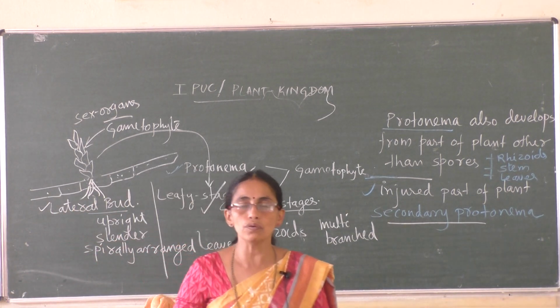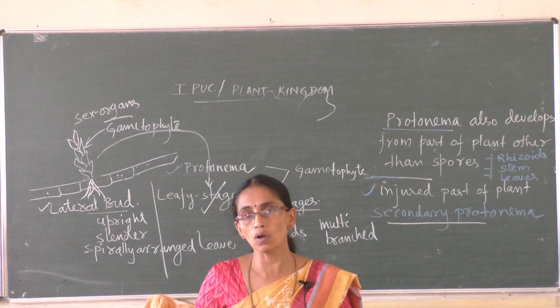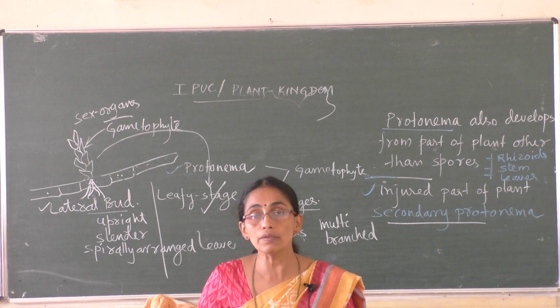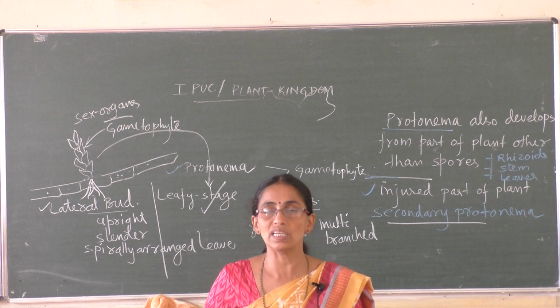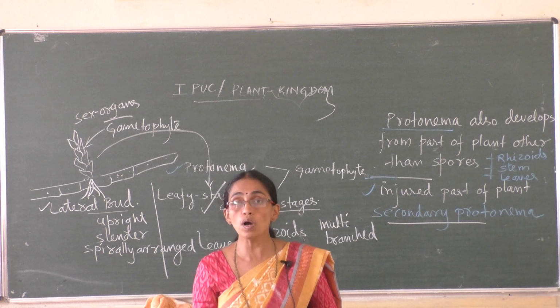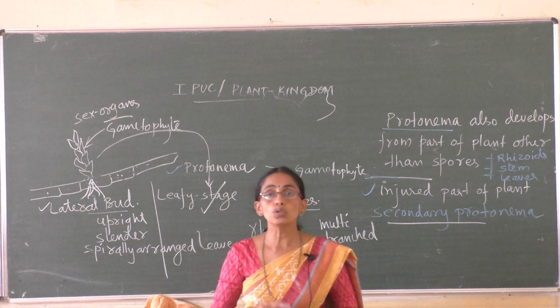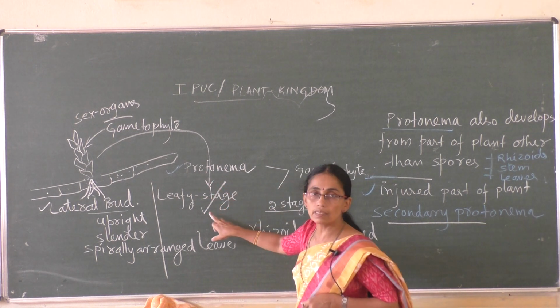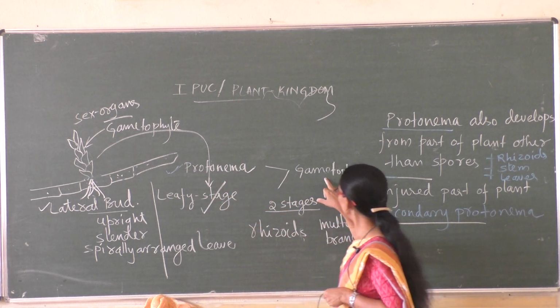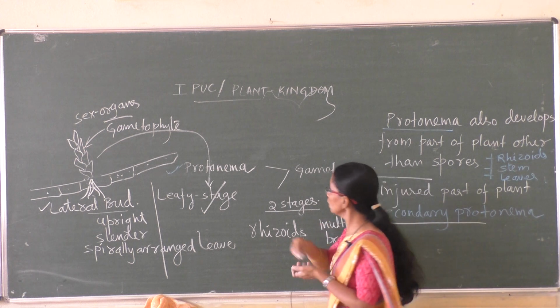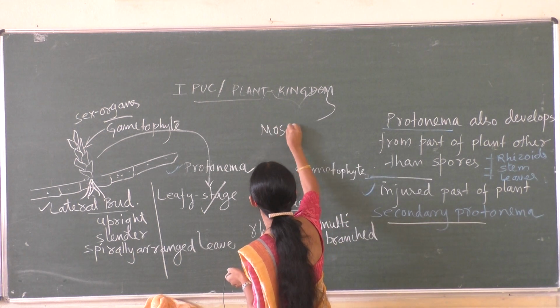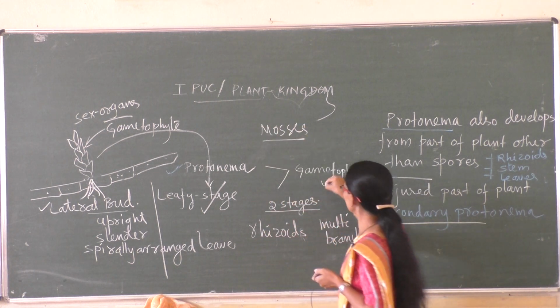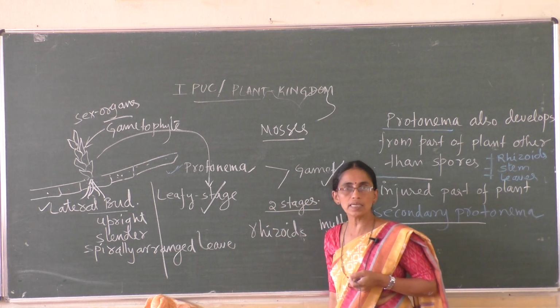Continuing again: the plant body in bryophytes is of two types, thalloid and leafy. The leafy members are mosses. Moss gametophytes show two stages. The first stage is the protonema, and the other is the leafy stage. So the gametophyte of mosses shows two stages: protonema stage and leafy stage.